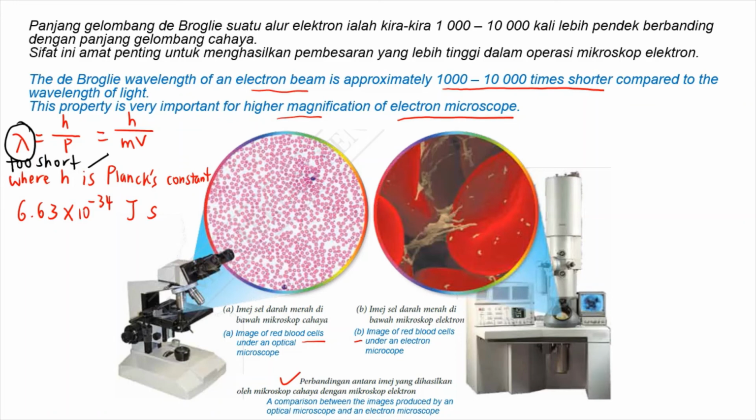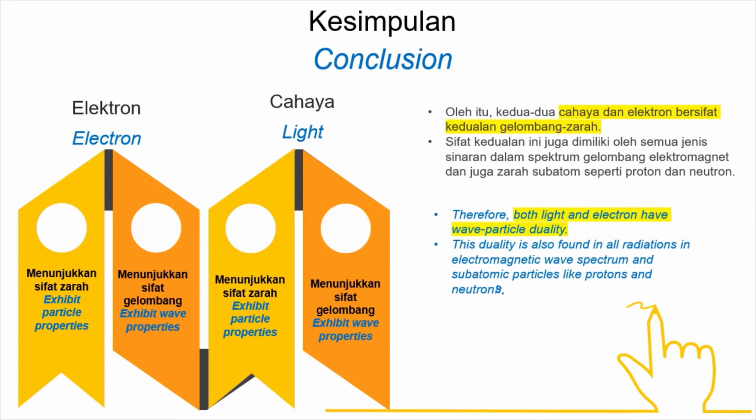From all that we learned just now, we know that electrons exhibit particle properties and wave properties. Same goes for light. It exhibits particle properties and also wave properties. Therefore, we say that both light and electrons have wave-particle duality. This duality is also found in all radiations in the electromagnetic wave spectrum, and also subatomic particles like protons and neutrons.